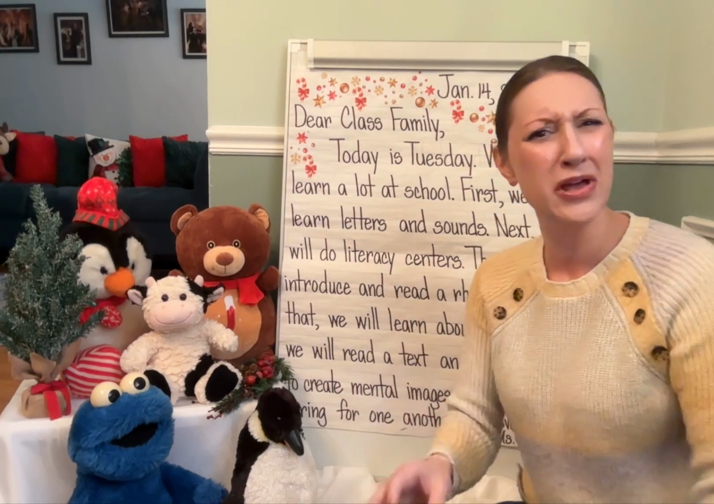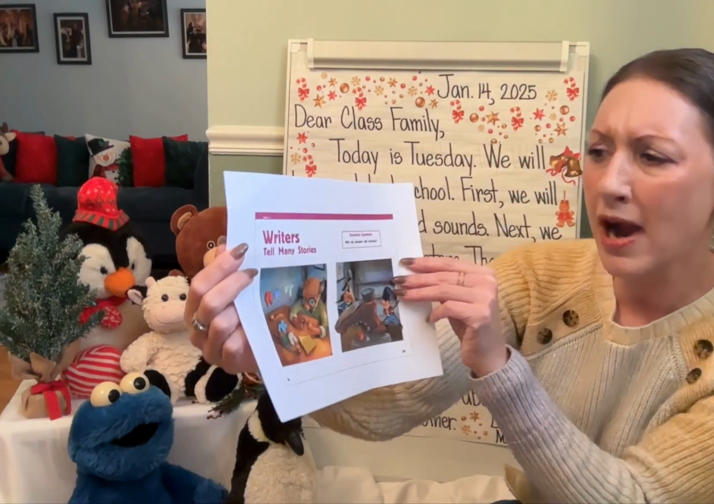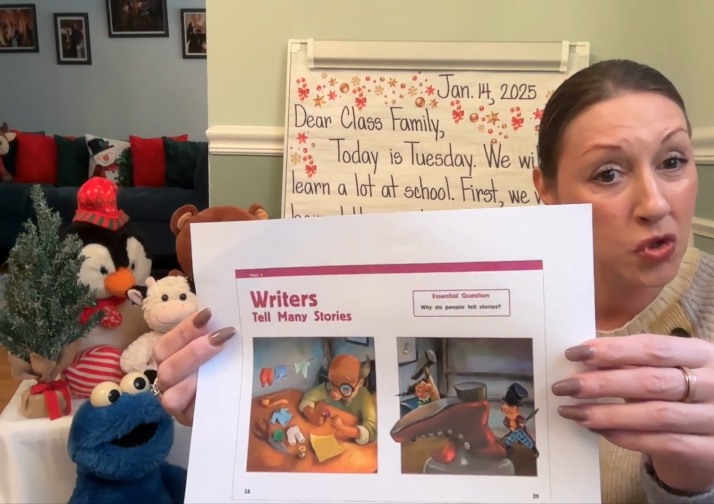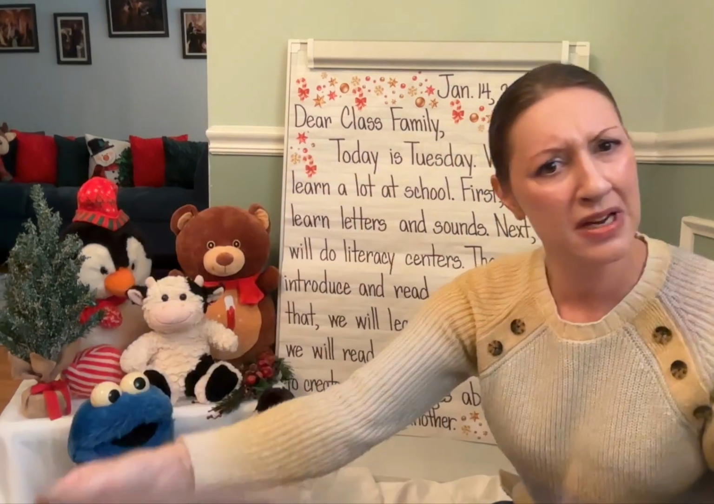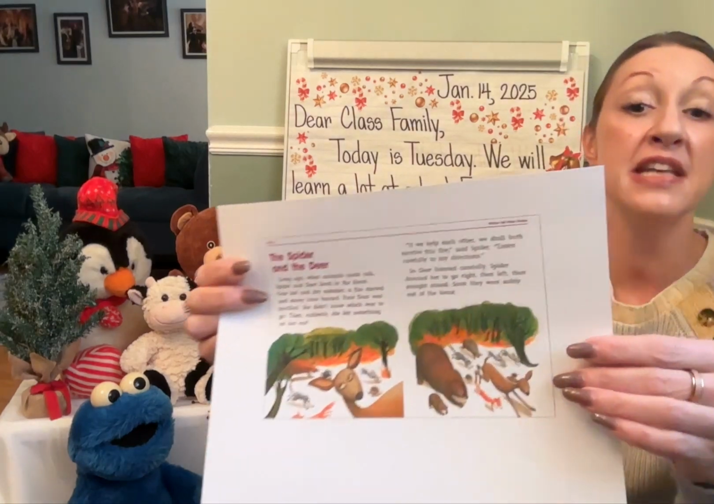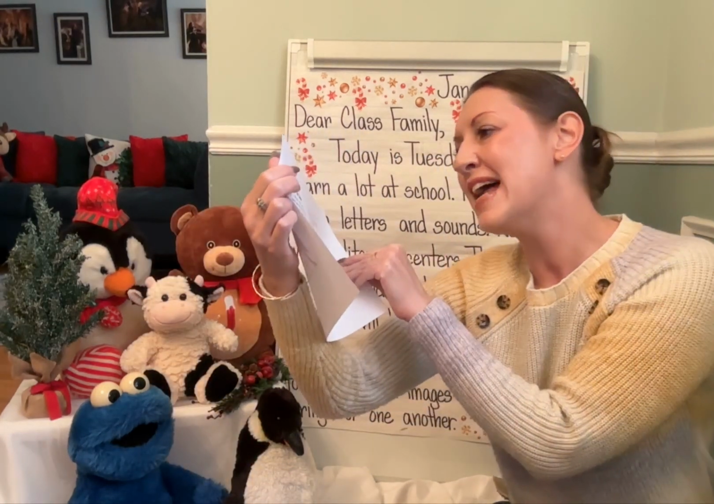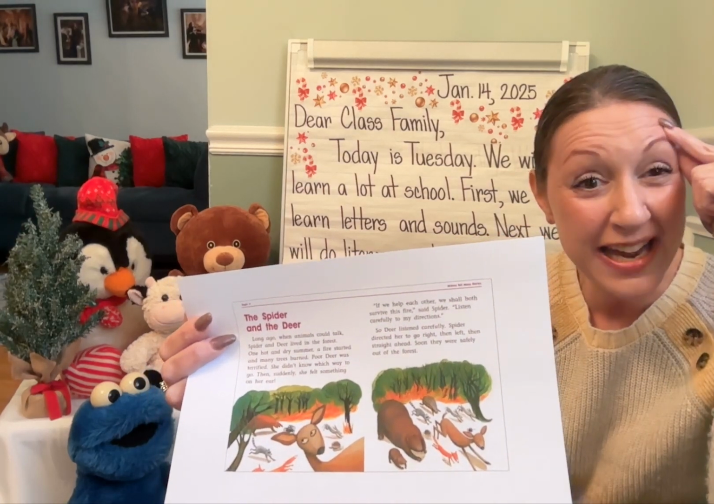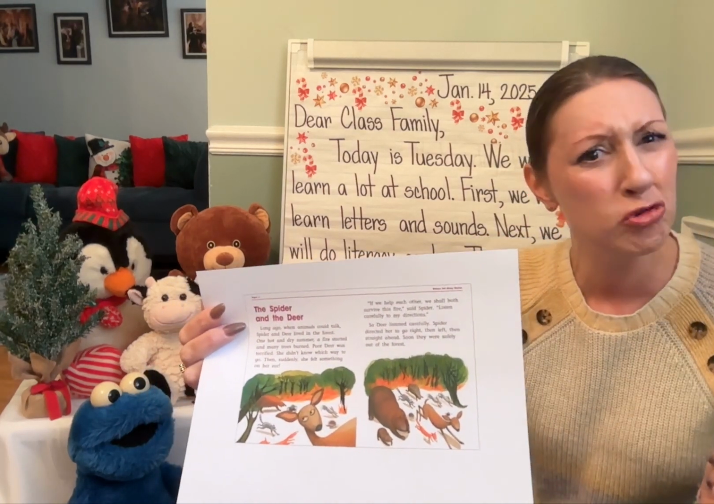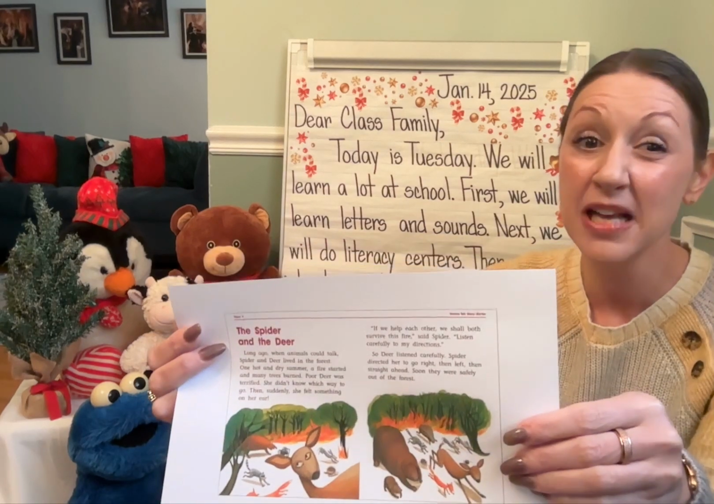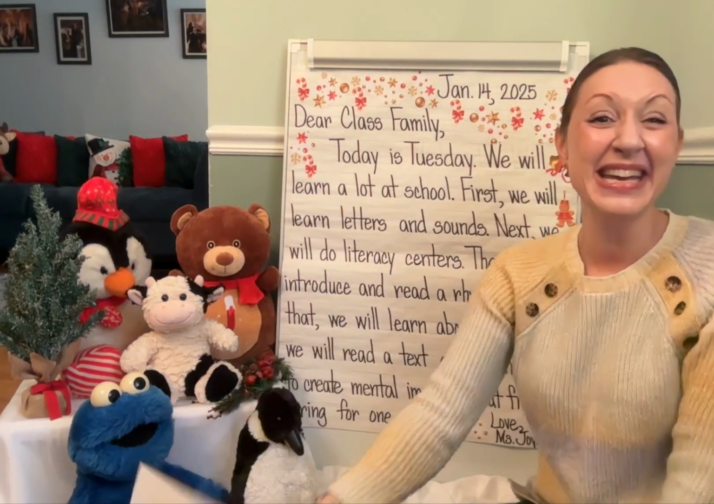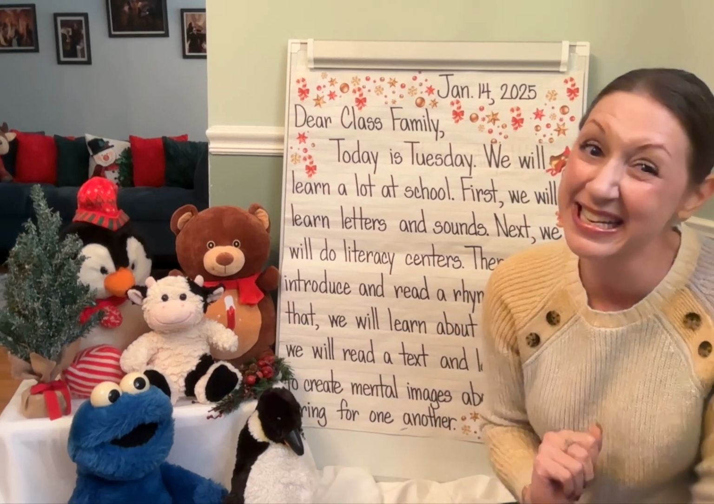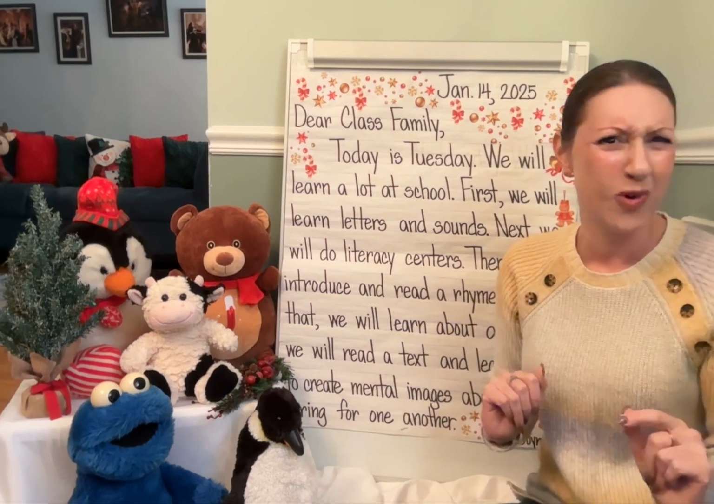Okay, last we'll read a text and learn how to create mental images about friends caring for one another. We're going to first review that writers tell many stories, and we've been thinking, well, why do people tell stories? So we're going to review that essential question, and look at the next story, The Spider and the Deer. And we're going to create mental images in our mind. That's what good readers do, is they visualize and they think about what something looks like. And we'll also be asking and answering questions as well as describing the characters and setting within the text. It's going to be a great day at school.